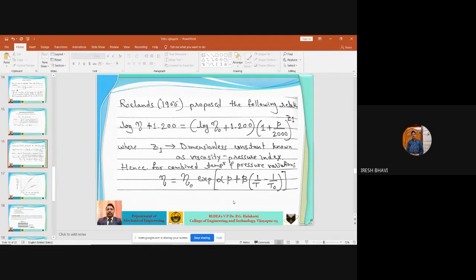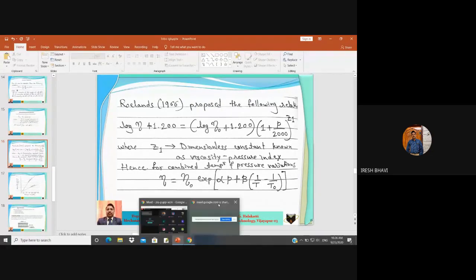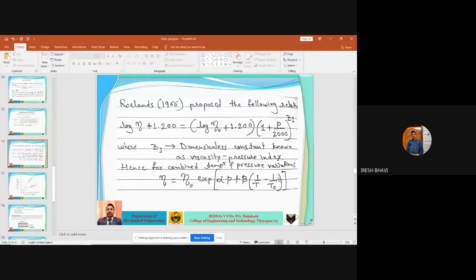Okay. P is inversely proportional to volume and directly proportional to temperature. So here, suppose there is a combined change in both temperature and pressure on the lubricating oil. At that time, we want a combined relationship. The combined relationship is given by eta equals eta naught exponential of alpha into P plus beta into bracket 1 by T minus 1 by T naught.